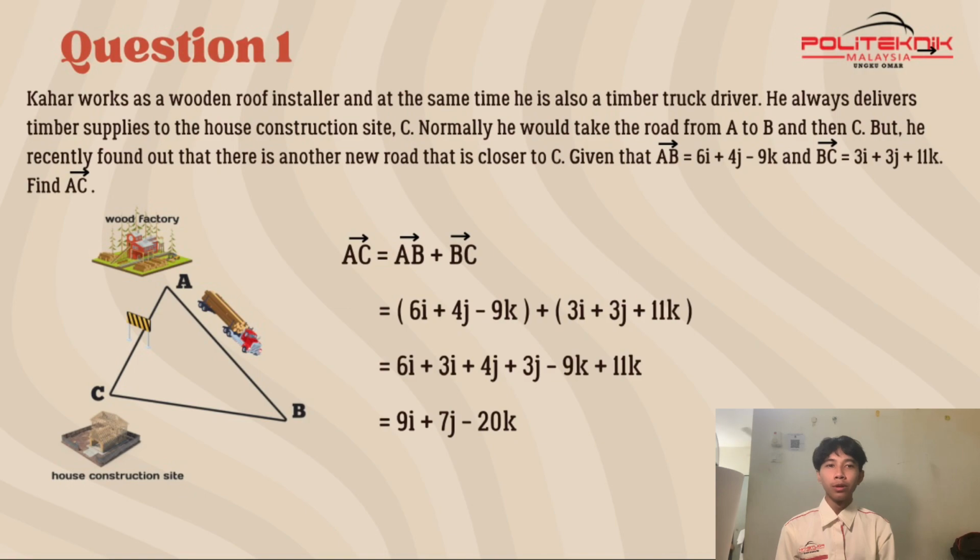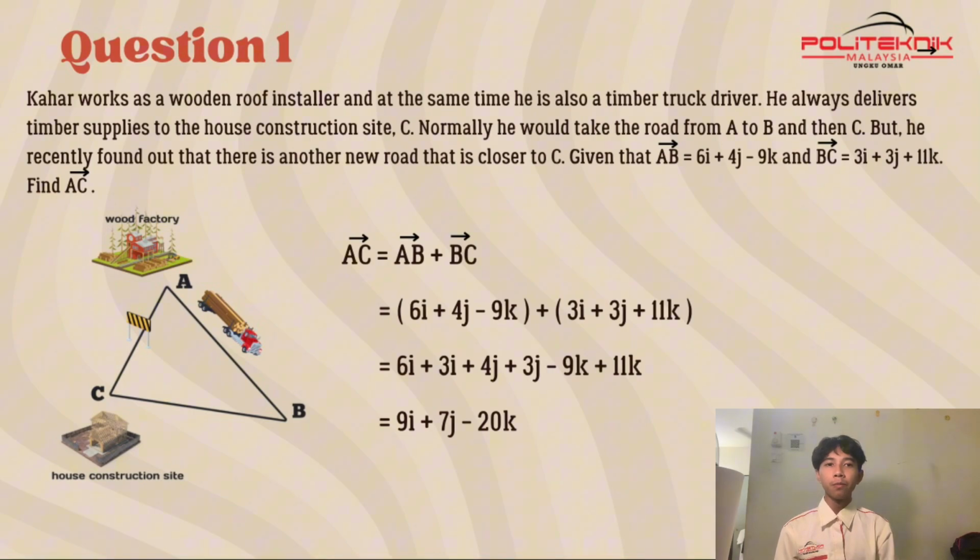So, we just collect the data given from the question, which is AB equals 6i plus 4j minus 9k and BC is 3i plus 3j plus 11k. Next, we will calculate by adding normally. So 6i plus 3i, we get 9i.